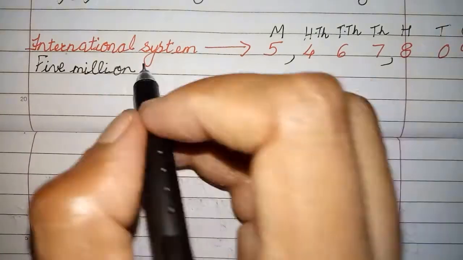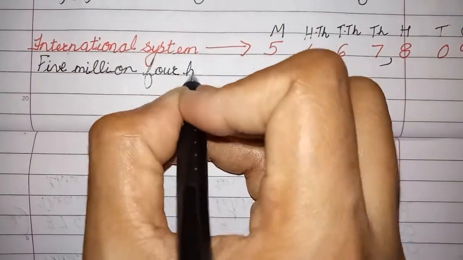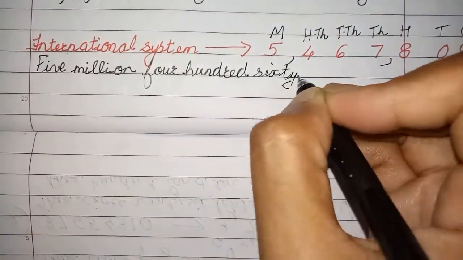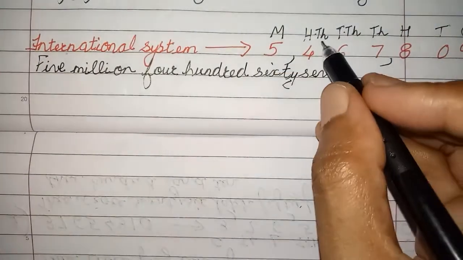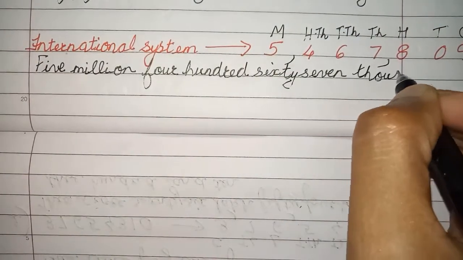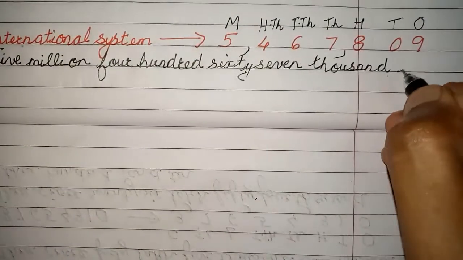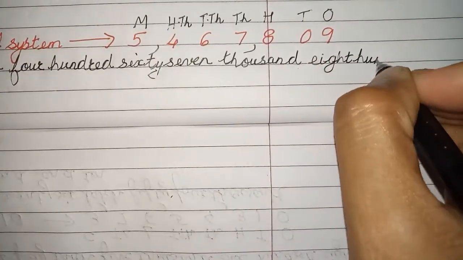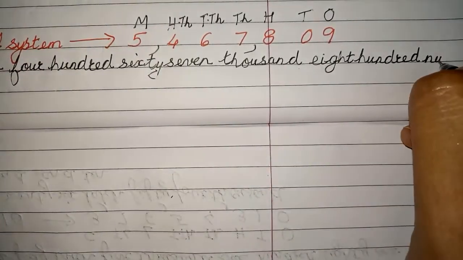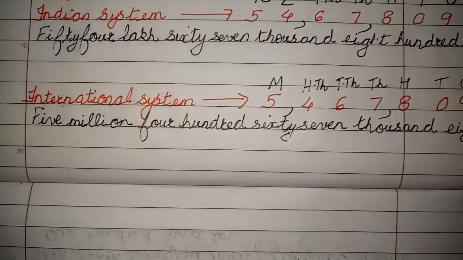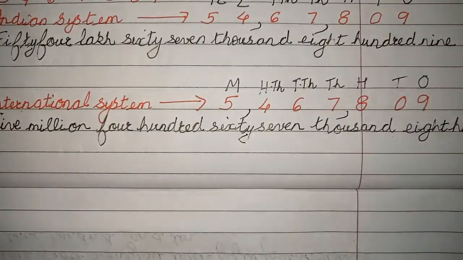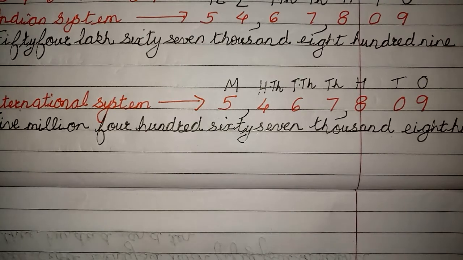Now 4, 6, 7 together in 1 comma. So how do you read 4, 6, 7, children? It is read as 467. Now it is in the thousands place. So I will write here 467,000. 809 together. So it will be read as 809. Is that clear how it is? 5,467,809. Understood, children? Numbers appearing together in one comma will be read together.